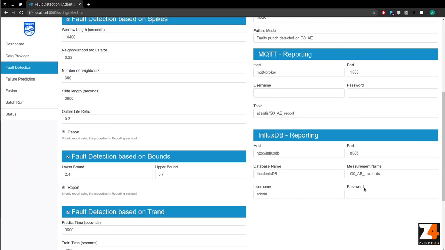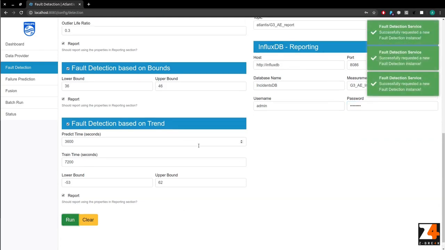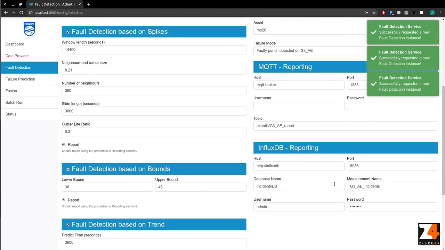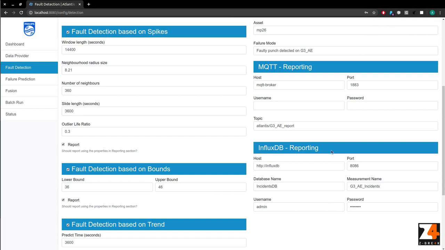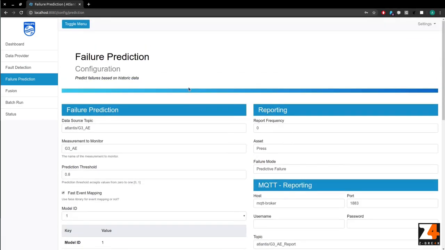We can deploy multiple detection tasks with different parameterizations from any of these three options running simultaneously. In the demo scenario, we report the results to a specific MQTT topic and to an influx time series database for persistence. Next, we present the failure prediction component, which offers proactive smart maintenance monitoring features.